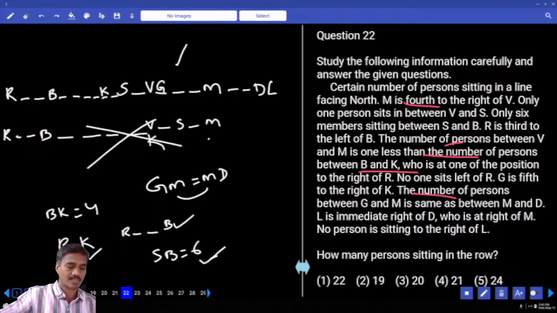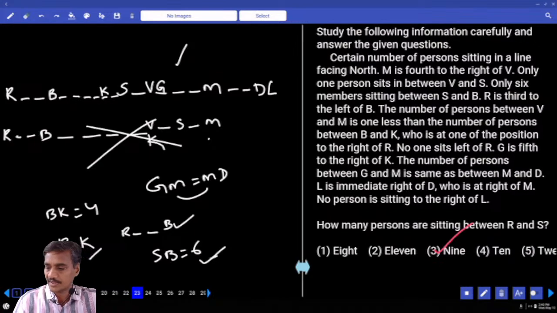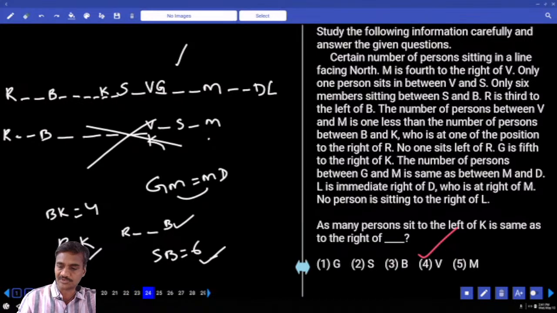Done with this? Then coming to question number 22. How many persons are sitting in the row? 21, so the answer is the choice for question 22. How many persons are between R and S? 9 persons, choice 3, question number 23.